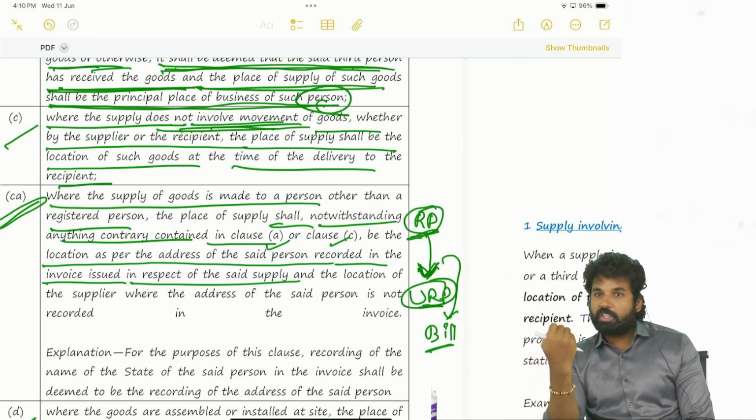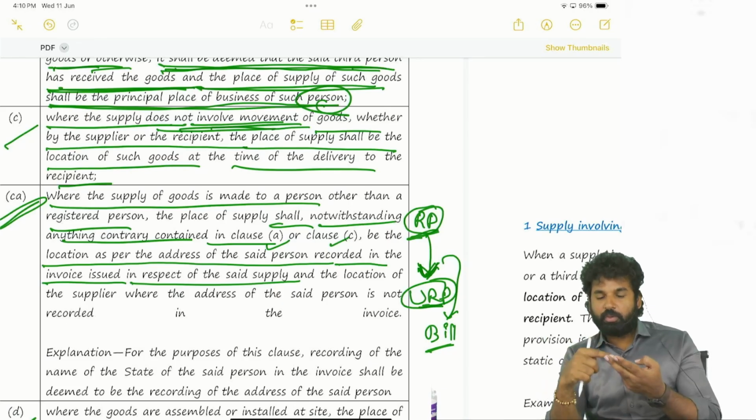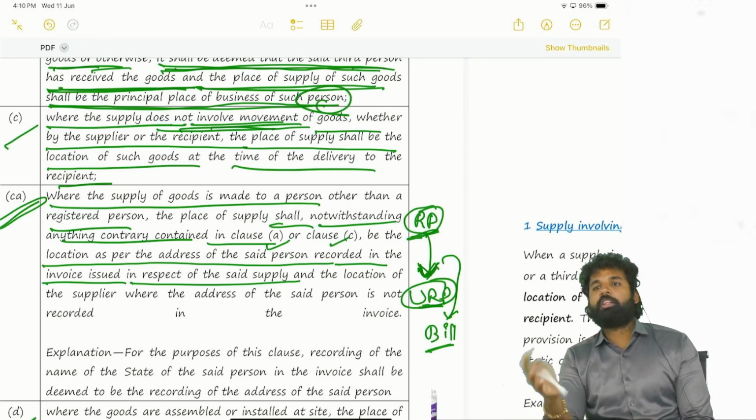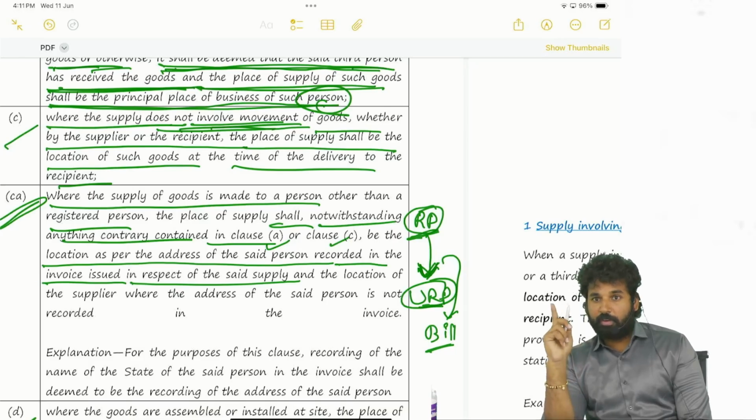If IGST is not levied, and CGST and SGST is levied, what will happen? The amount of GST will go into the hands of the Hyderabad government. So that's why at least we should know the state of the tourist while writing the bill. If the state of the tourist is mentioned in the bill, then that state will be the place of supply.